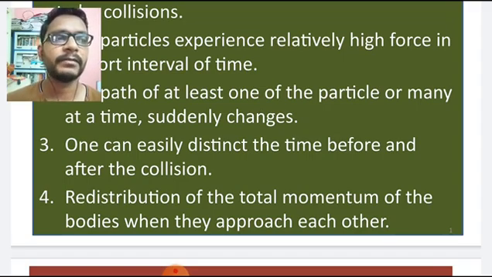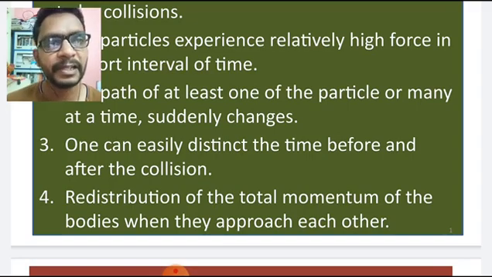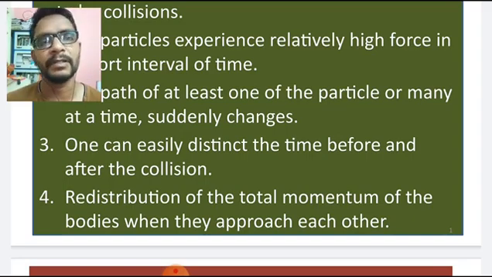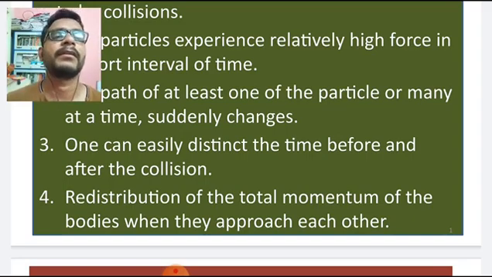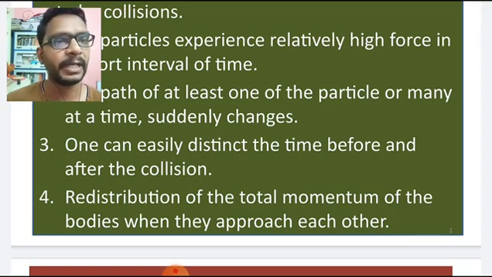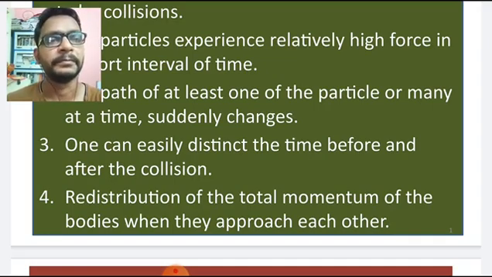So for a collision, we need not have physical contact. Sometimes there may be physical contact, sometimes not, but if there is any change in momentum, any change in direction, or any transfer of momentum from one body to another, all these things are called collisions. Especially in this magnet experiment, you observe the direction changes and momentum is transferred from one magnet to the other. You can do that experiment and understand it very easily.